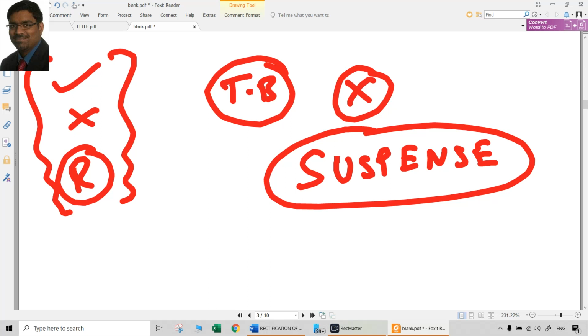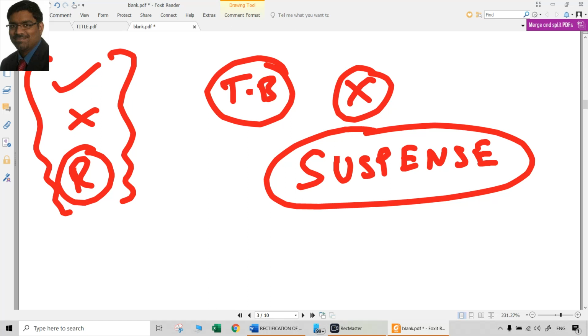And one more suggestion I can give at this juncture. Some students, while preparing final accounts or any balance sheet, if that doesn't tally, have this bad habit of putting that in suspense account. Never ever do that. You are not authorized to create a suspense account. Suspense account being there itself means there is error. If you have a suspense account in your own answer, that means you are agreeing that I made errors. That is a very bad display of our lack of knowledge. So don't use suspense account anywhere else.